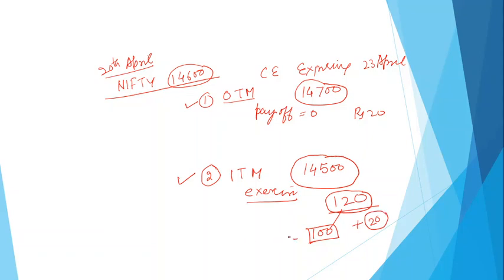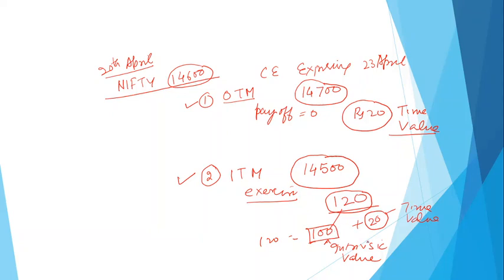So the premium comprises two values. 100 rupees is referred to as intrinsic value. And this 20 rupees is time value. Whereas in this context, the intrinsic value is zero because you will not exercise the call option. As I mentioned, its premium only considers time value. So this premium comprises only time value, whereas in the second option, which is the in the money option, the premium comprises both the intrinsic value as well as the time value.